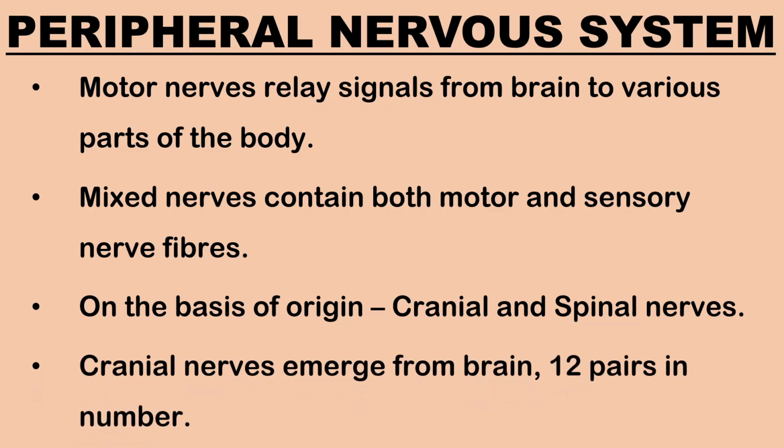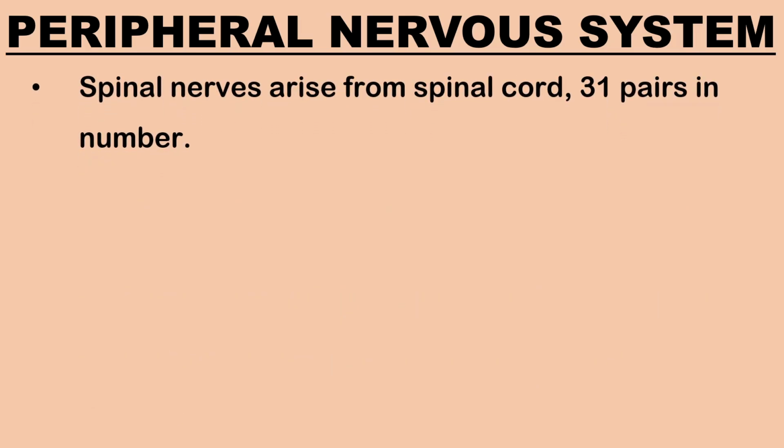Cranial nerves emerge from the cranium. There are 12 pairs of cranial nerves. Example: olfactory nerves, optic nerves, auditory nerves, etc. Spinal nerves arise from the spinal cord. There are 31 pairs of spinal nerves: 8 pairs of cervical, 12 pairs of thoracic, 5 pairs of lumbar, 5 pairs of sacral, and 1 pair of coccygeal nerves.